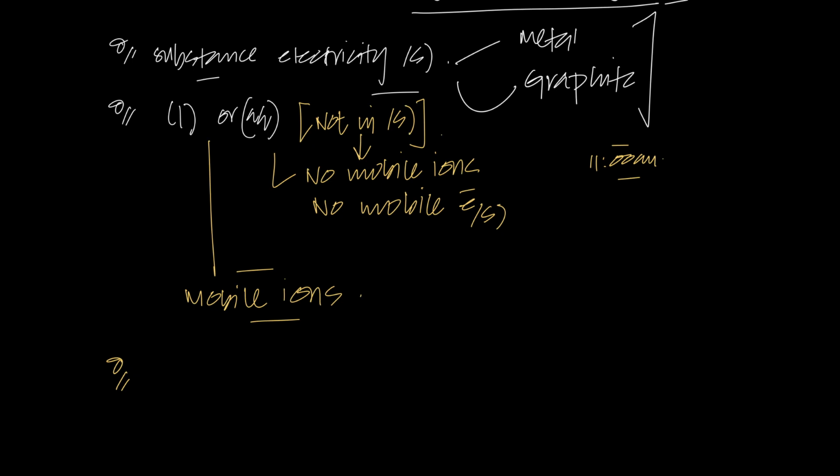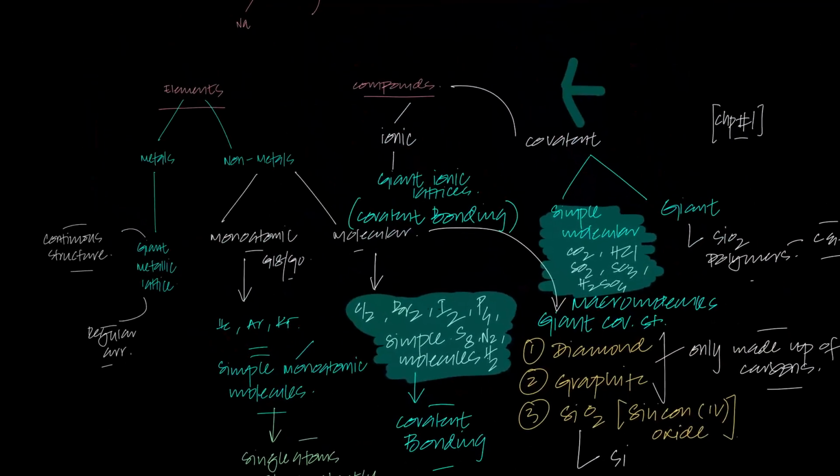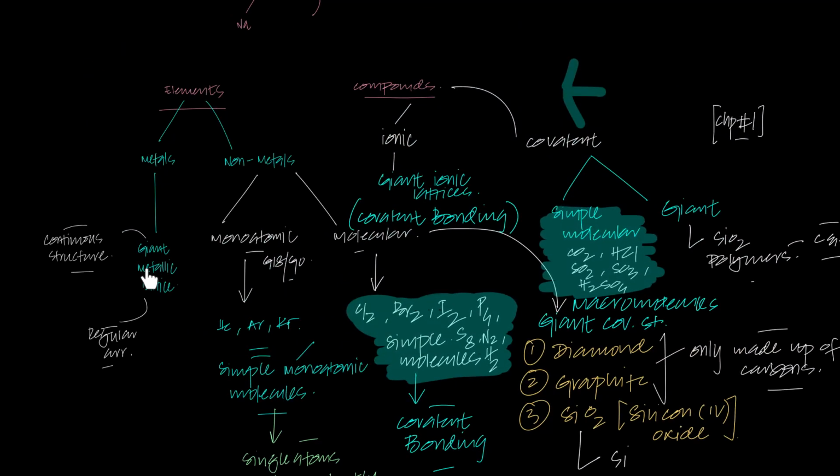Next question. It has a high melting point and doesn't conduct electricity. Where should your brain go? Doesn't conduct electricity, high melting point. Now let's look at our diagram. Well, metals have a high melting point, but they do conduct electricity. Cross.